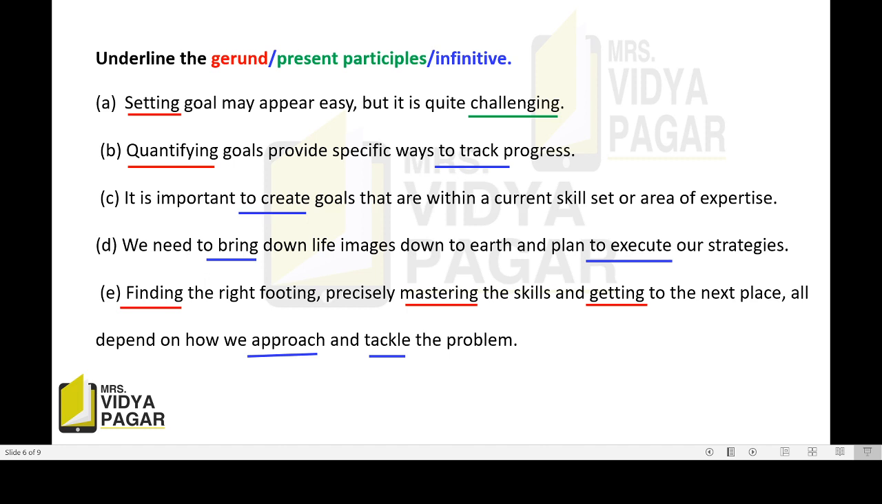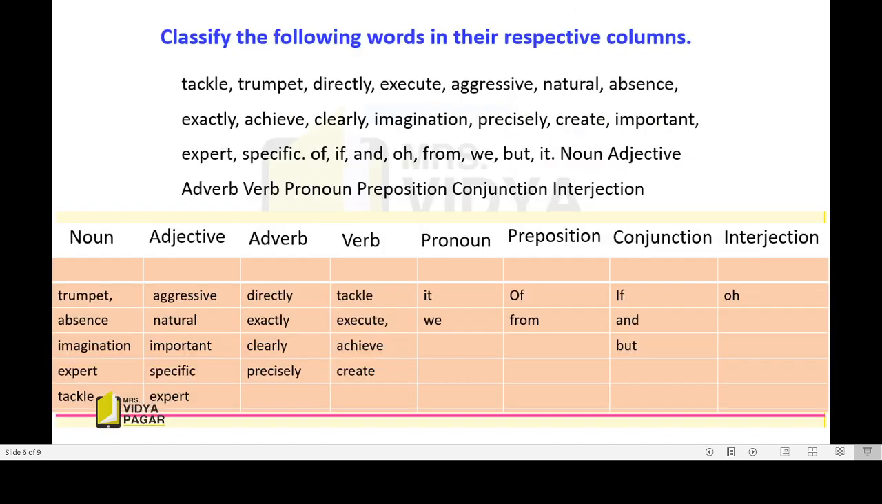Now the last sentence: finding the right footing, precisely mastering the skills, and getting to the next place all depend on how we approach and tackle the problem. Look here, finding, mastering, getting, these are all present participles. But here they are playing the role of the subject, so they are gerunds. And approach and tackle, these are root verbs, so they are infinitives.